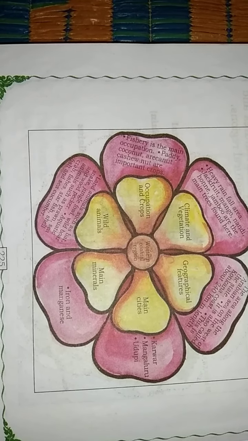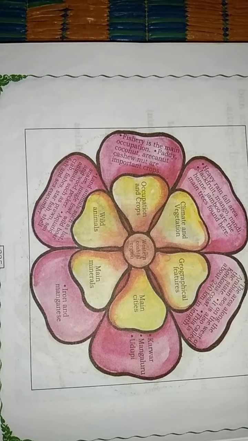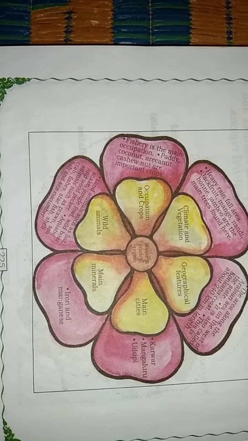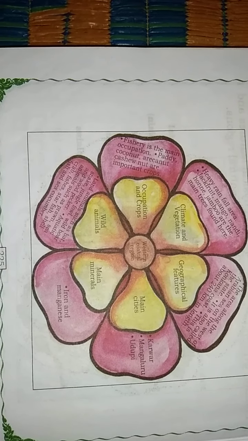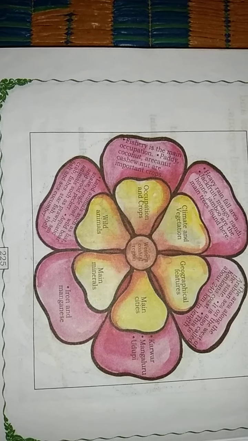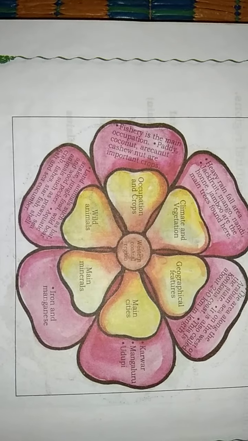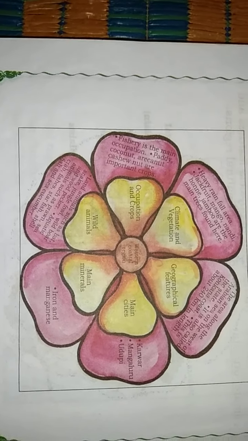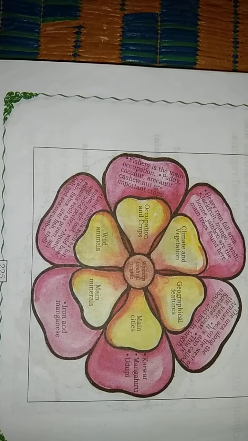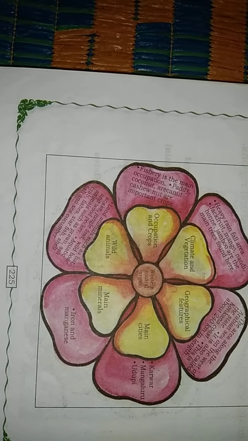Which are the main occupation and crops grown in the Western Coastal Region? Fishery is the main occupation of the people living in the Western Coastal Region, and paddy, coconut, arecanut and cashew nut are the important crops grown there. Climate and vegetation: in the next class we will discuss more things.